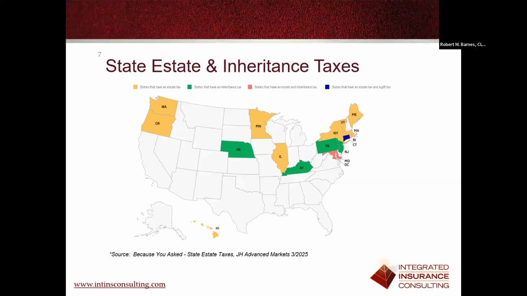But for now, be aware there's 15 states and the District of Columbia that either invoke an estate tax, an inheritance tax, or a gift tax on your assets when you die. And some states have two of the three different taxes. So be aware that there's still estate tax planning to do for people in these exposed estates.